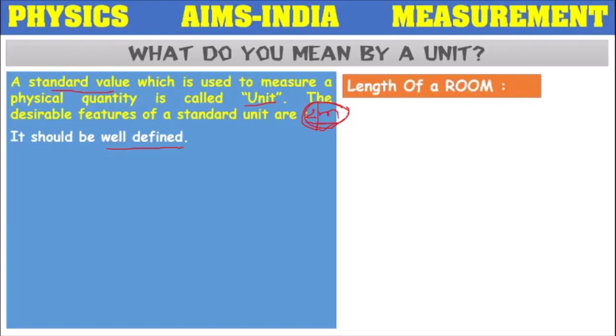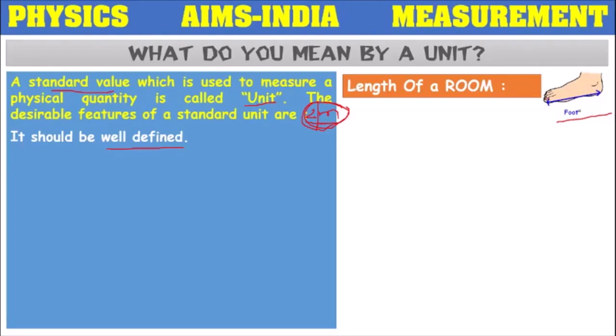Suppose I want to measure the length of a room. In the room there are 2 persons, and they want to measure the length of the room with their foot span. The first person measured the room, it is around 10 foot spans. The second person measured the room, it is around 12 foot spans.